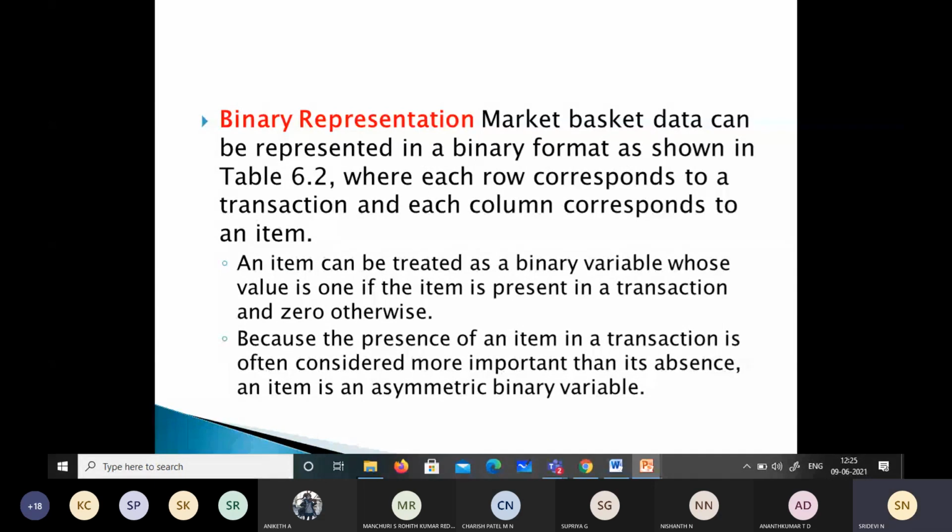There are two key issues that need to be addressed when we apply this association analysis to the market basket data.